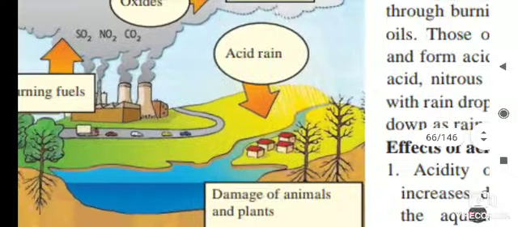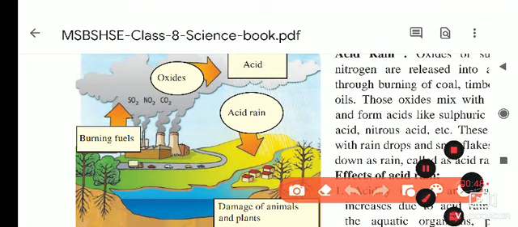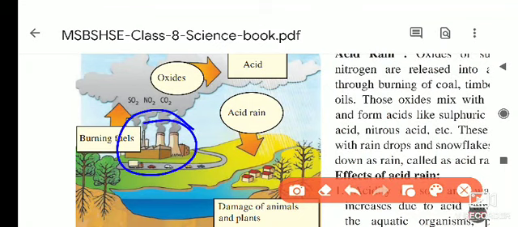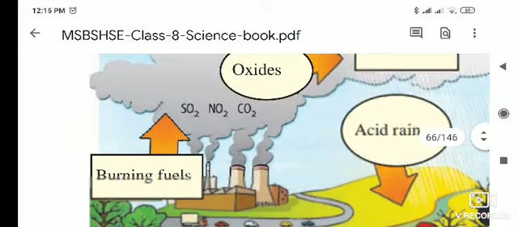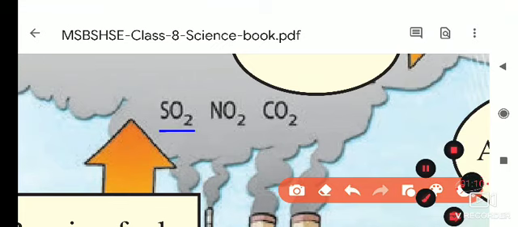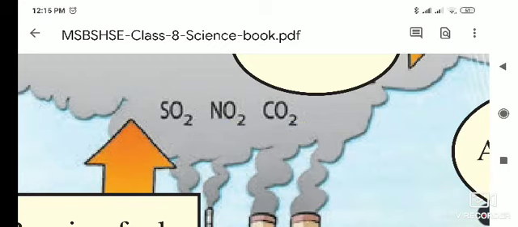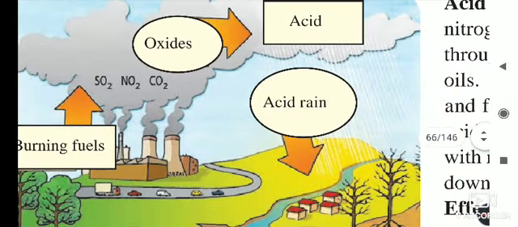See here in the picture. If you observe this picture, you will notice that there are some factories. These factories are burning fuels, some biofuels and oils. When these fuels burn, which gases are emitted? If you see here, SO2, that is sulfur dioxide, NO2, nitrogen dioxide, and CO2, carbon dioxide. These gases are emitted from these factories.